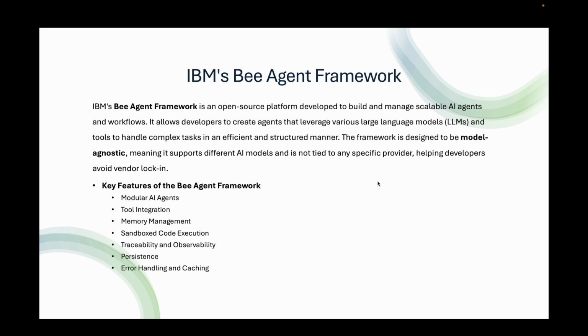Also, something to know is Bee's multi-agent approach allows complex tasks to be broken down and handled by specialized agents, which work together under the guidance of an orchestrator. This makes the framework powerful for enterprise applications like software assistance or autonomous flows. To get started with Bee, you can install it via npm or yarn, define agents using its built-in tools, and deploy them to serve real-time requests.